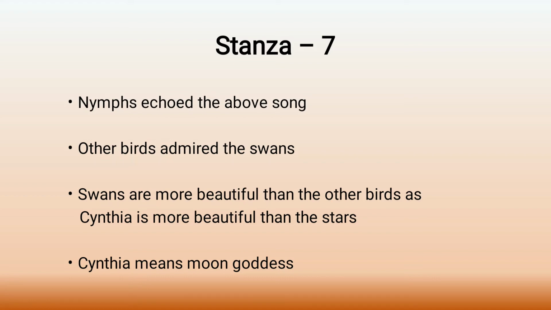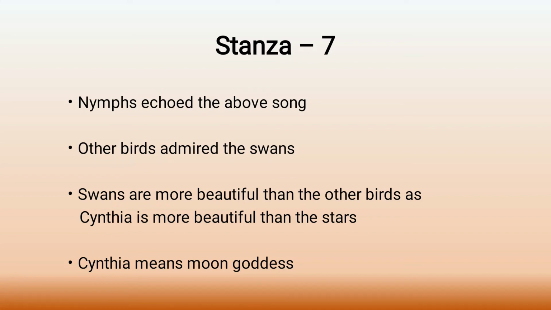Swans are more beautiful than the other birds, as Cynthia is more beautiful than the stars. That's what is mentioned in the poem. We already know swans are more beautiful than the birds. That's why other birds become so intoxicated with the beauty of the swans.